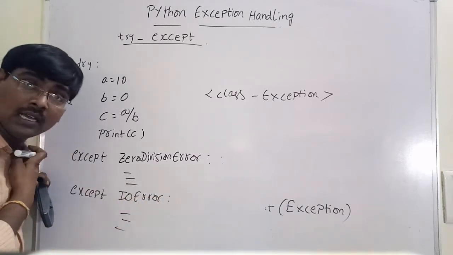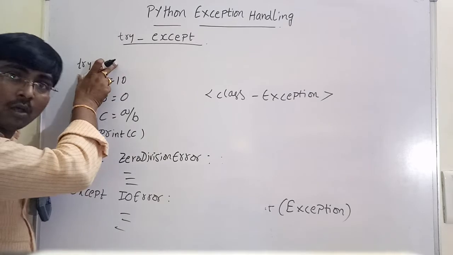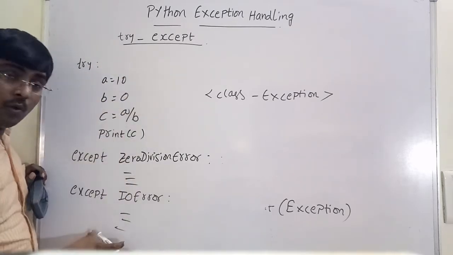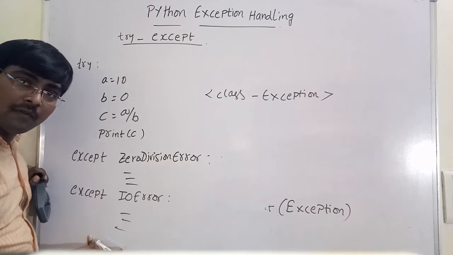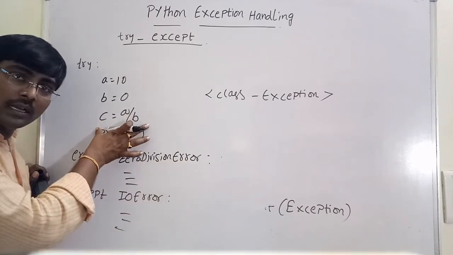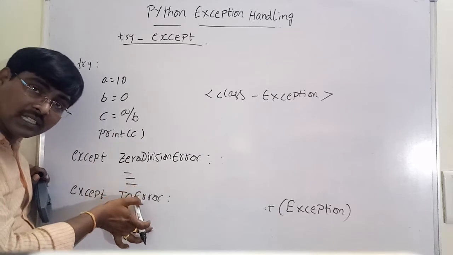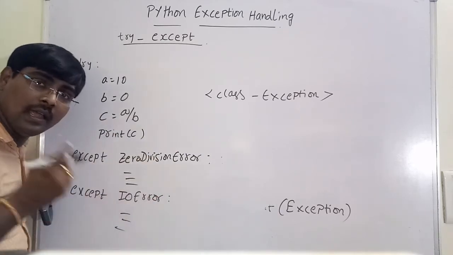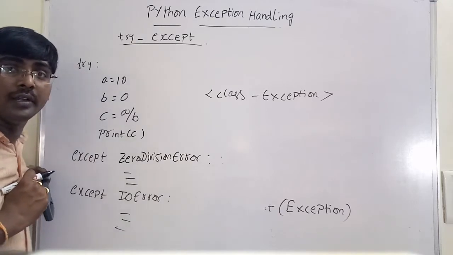For a single try block, we can write any number of except blocks. Whenever an exception occurs, it checks the type of exception and that particular code is executed.